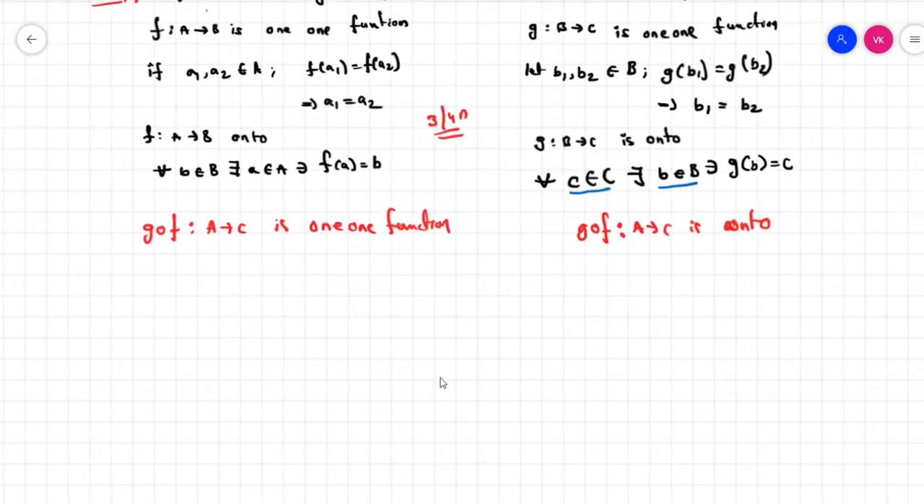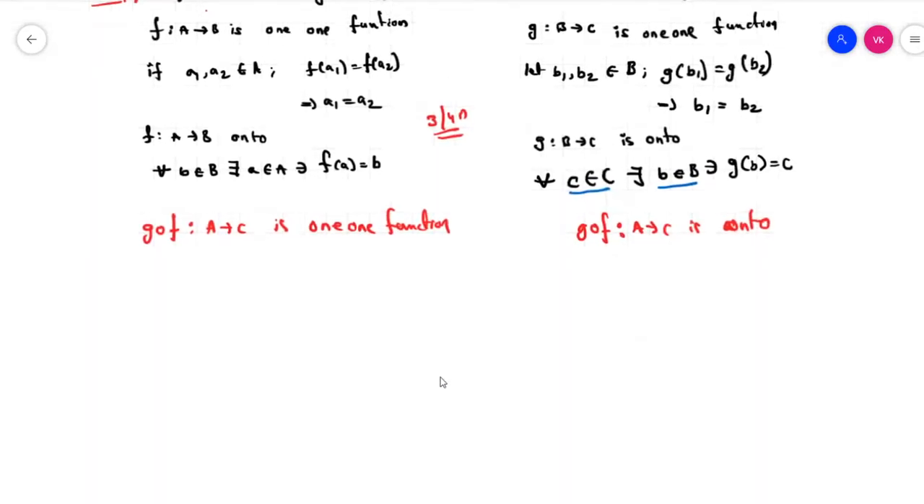Here, G circle F from A to C is a 1-1 function. We have to prove that. Let's take A1 and A2 belonging to A. Then we can write G circle F of A1 is equal to G circle F of A2.